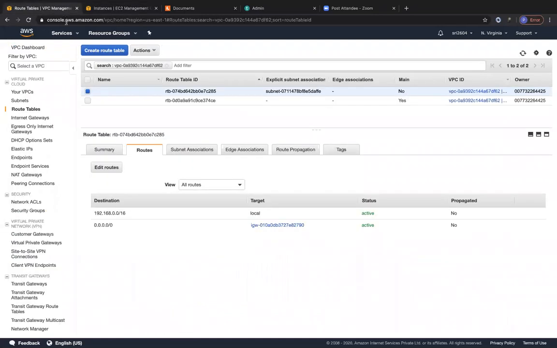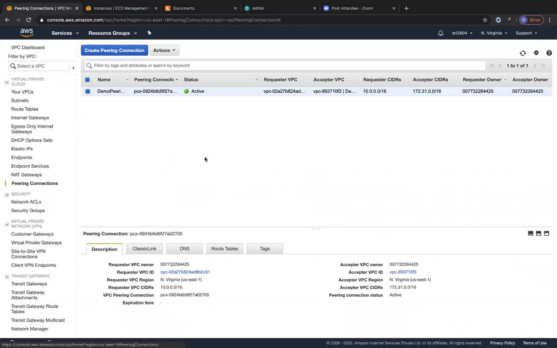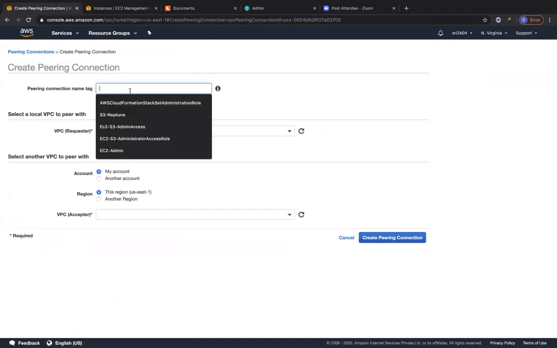So going back to the VPC dashboard, there is one thing called peering connections over here, one configuration. So let's go ahead and click on peering connections. Let me go ahead and click on create peering connection over here. And now what I have to do is give the peering connection a name.